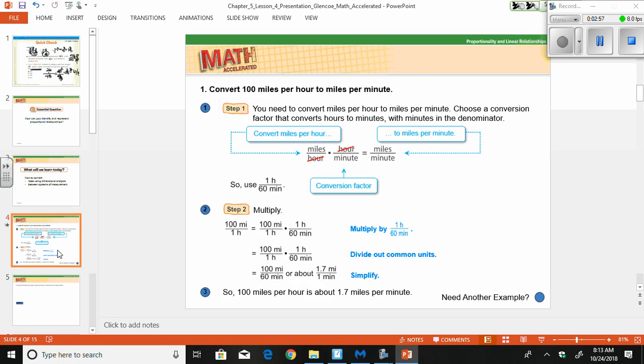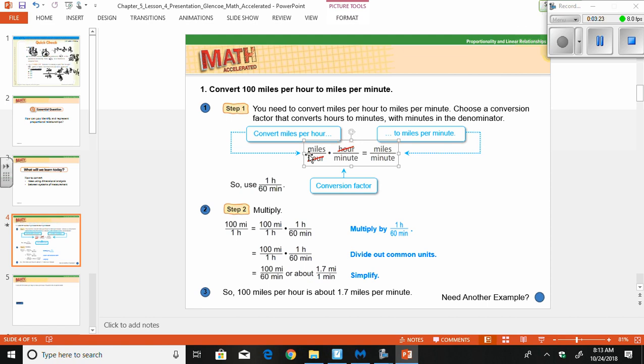Convert 100 miles per hour to miles per minute. So here they first started with the units. So miles per hour times hours per minute. When you multiply those two, the hours go away and you're left with miles per minute. So use 1 hour for 60 minutes, so that is the conversion.